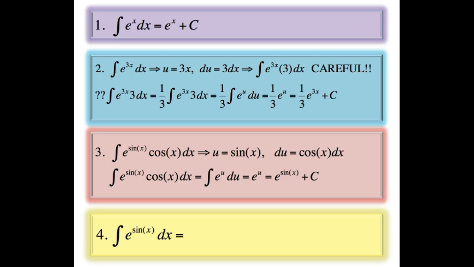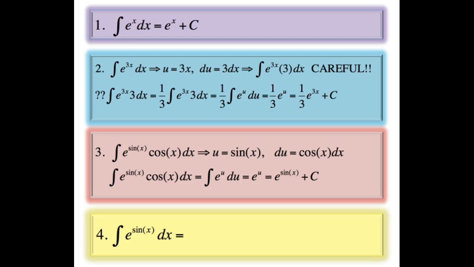Our composite function is hiding inside that u function, so we can use the rule. Applying the rule, we get 1/3 e to the u, but don't forget, we've got to bring back x. Remember, we are looking for the integral of e to the 3x. So the final answer is 1/3 e to the 3x plus c.